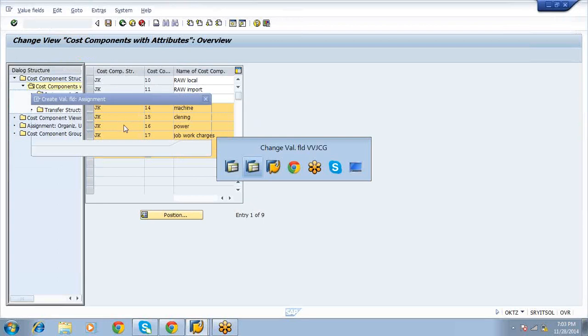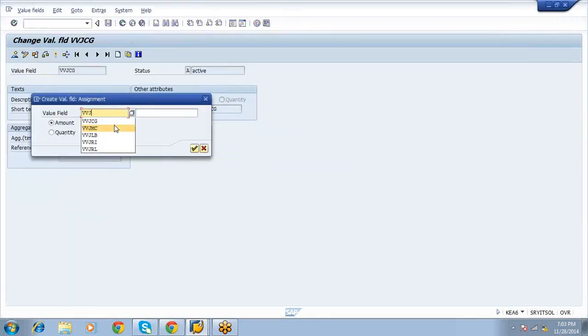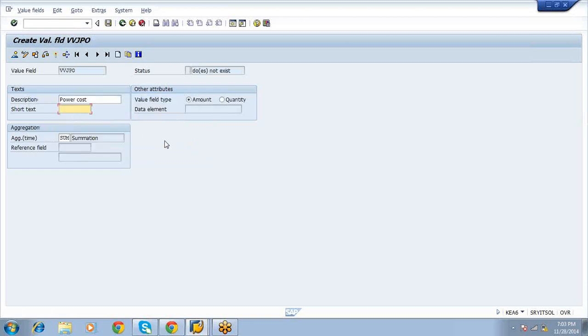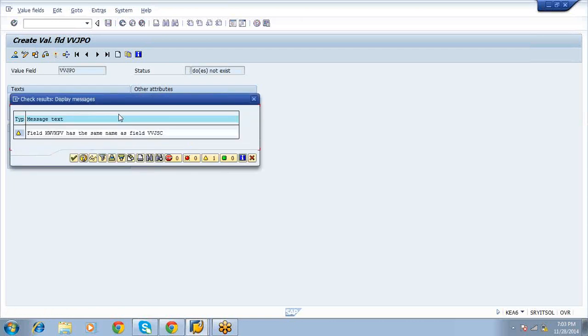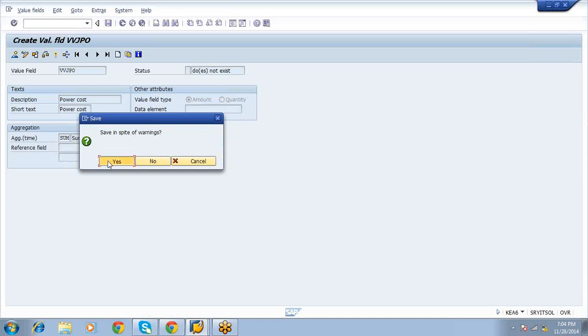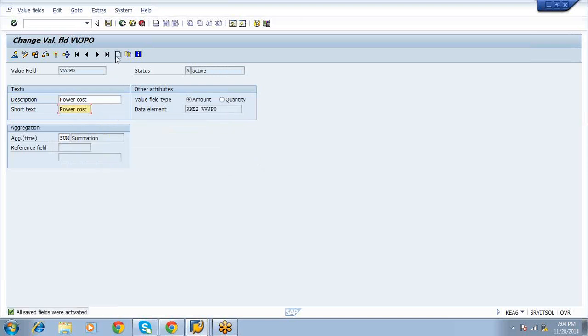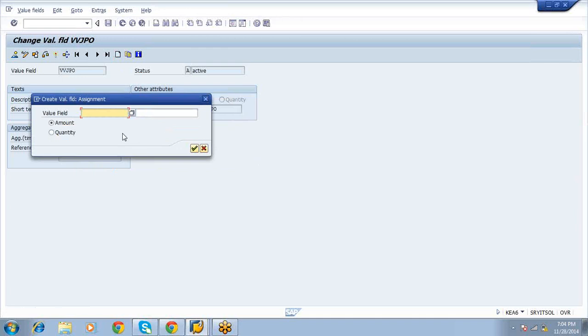After cleaning, power. Select activate, then create. Power, then job work charges, VVJ job work charges.